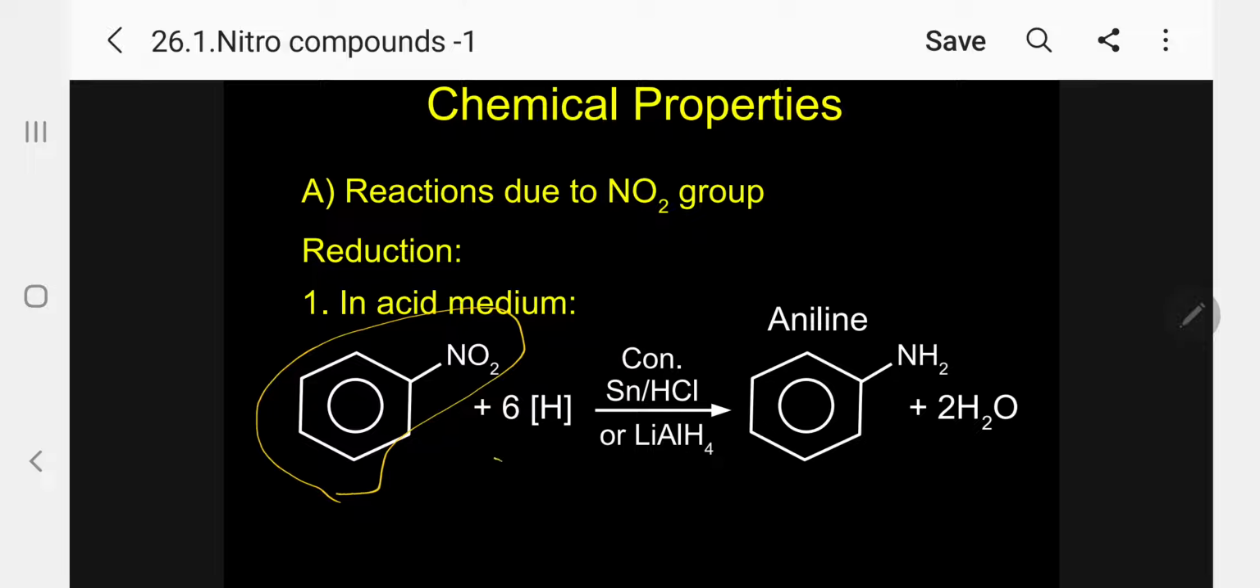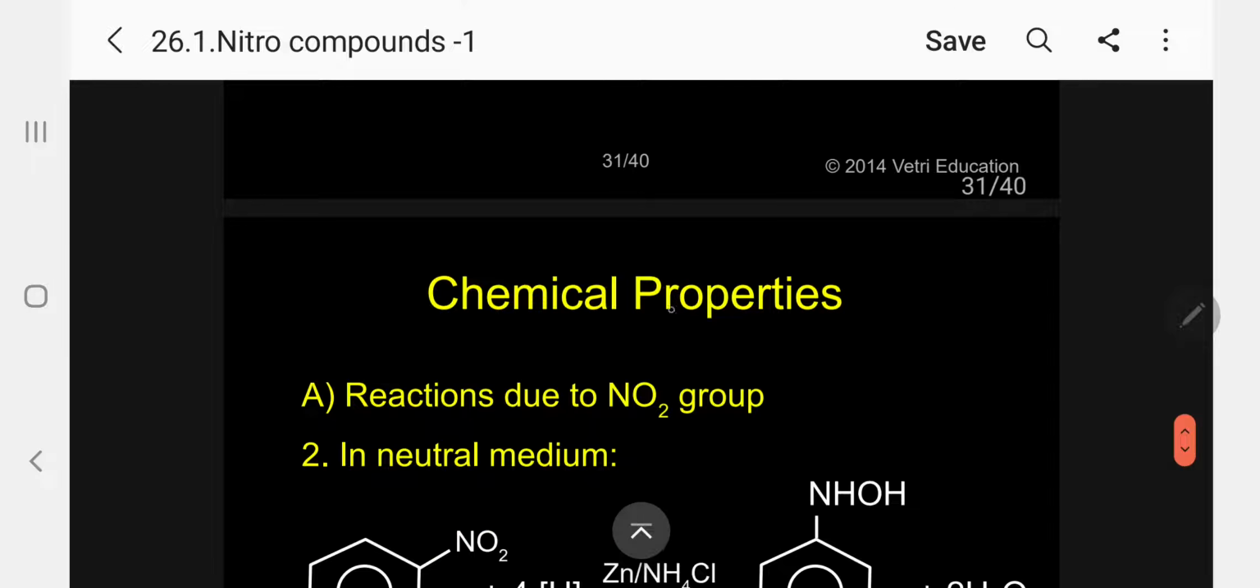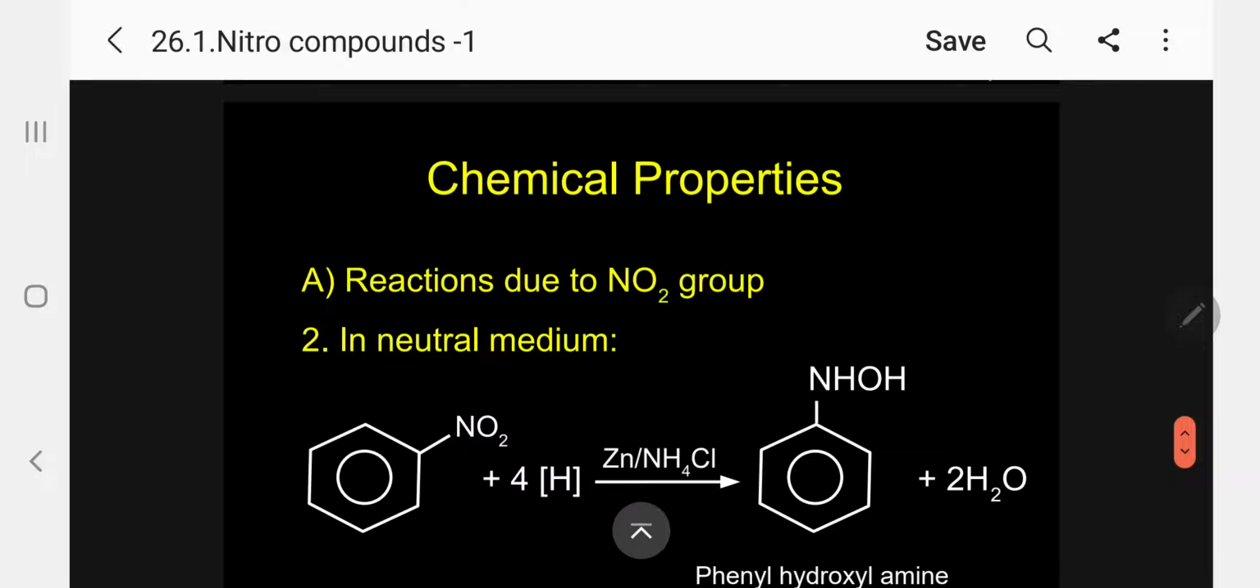Nitrobenzene undergoes reduction in the presence of tin and HCl or lithium aluminum hydride, a strong reducing agent, converting into aniline, aminobenzene, and water is produced. So in acid medium, NH2, please memorize. Then, in neutral medium, what is happening? We know zinc and ammonium chloride. So this is also a reaction due to the NO2 group.